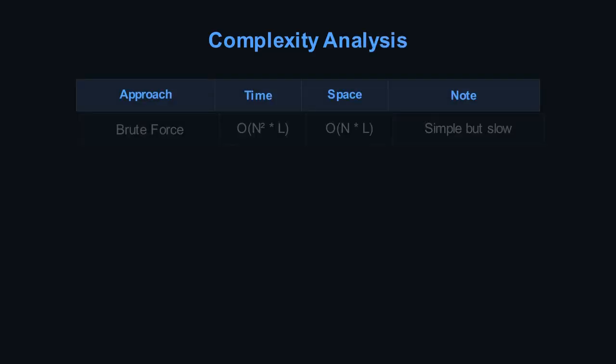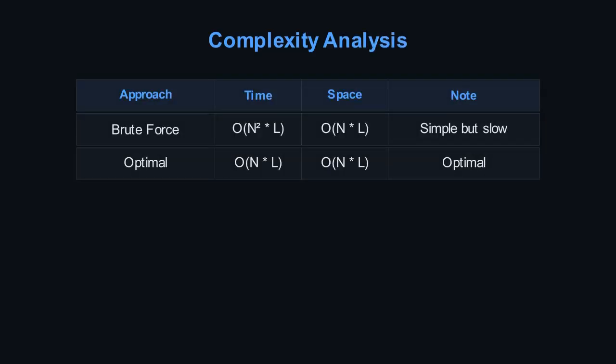The time complexity of this optimal solution is O(n*L), where n is the number of emails and L is the average length of an email string. The space complexity is also O(n*L), in the worst case, to store all unique normalized emails.